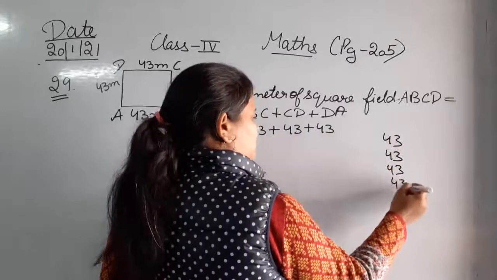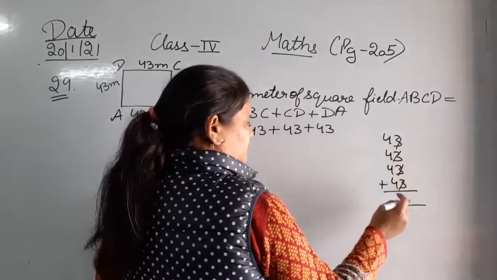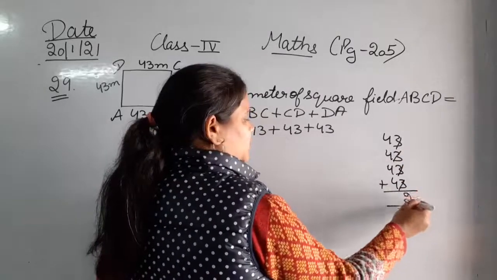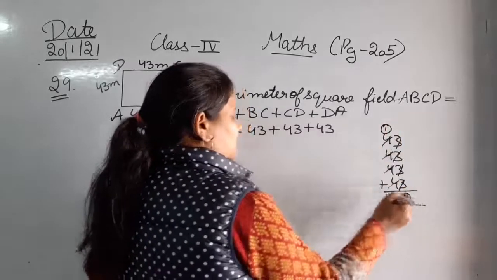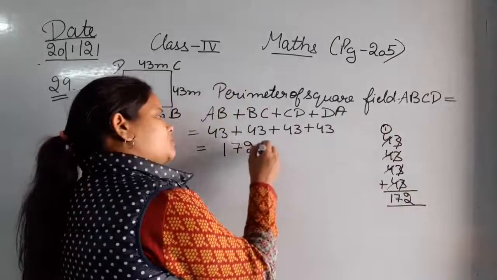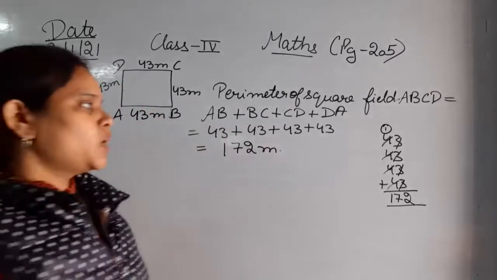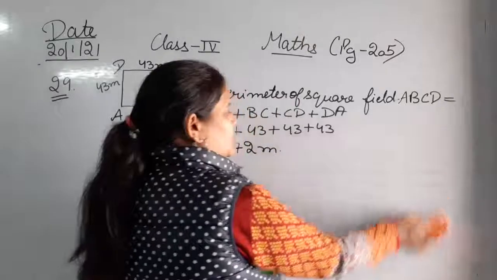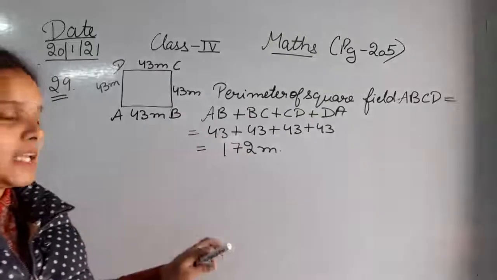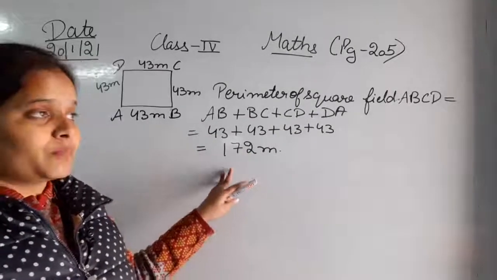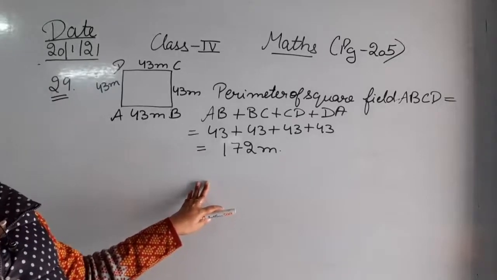So what is the measurement of all the 4 sides, that is 43 plus 43 and 43. So let's add them all. 3, 6, 9 and 12. 4, 8, 12, 16 and 17. So that is 172 meter. So that means the perimeter of this given square field is 172 meter. See, now we have got this perimeter. So that means the total wire required for fencing this square field is 172 meter. Now here the question is that we have to find the cost of fencing.